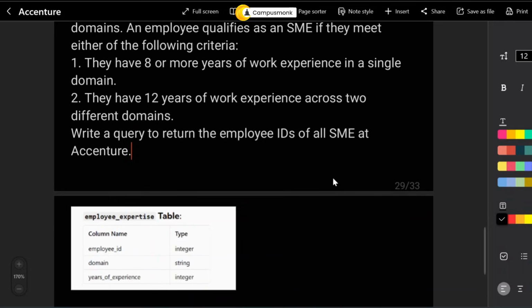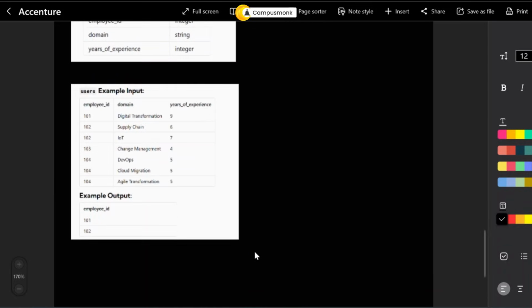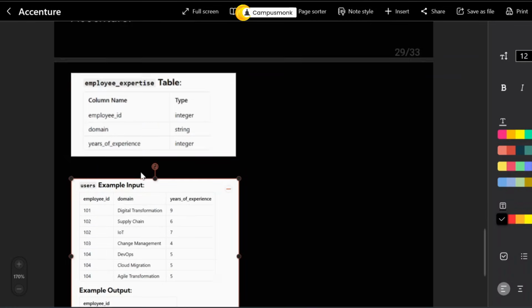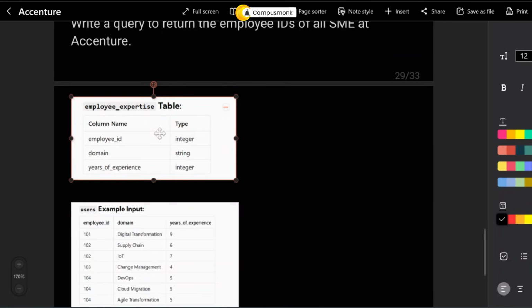Okay, so you have to write a query to return the employee IDs of all SMEs at Accenture. So this is the table that will be given to you. Okay, now for the sample input, they have a small table that is given here. This is just for your explanation part, and that has nothing to do with your query. Okay, understand that for your query, all you need is this table, this one.